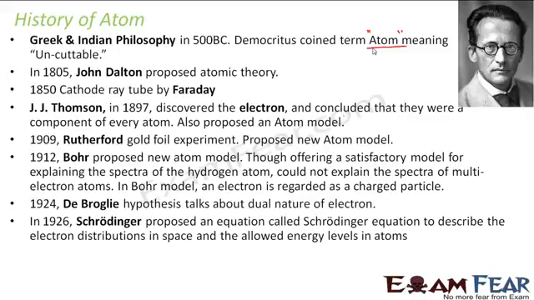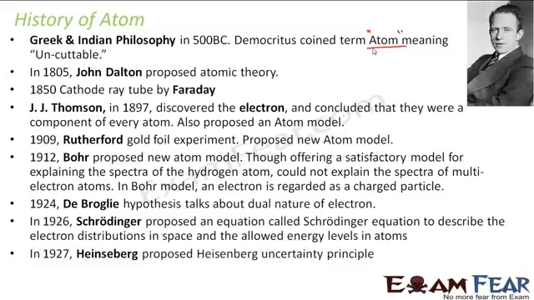Right? When I talk about atomic structure, what do I want to know in the structure of an atom? We want to know how the electrons are distributed around the atom. Inside the atom we have a central nucleus and electrons revolving around the nucleus. But we want to know how those electrons are distributed around the nucleus. That is the most important question, right? So Schrödinger gave one equation, popularly known as the Schrödinger equation, which tells us how the electrons are distributed in space and what the allowed energy levels are. We will talk about energy levels and electron distribution as we go ahead.